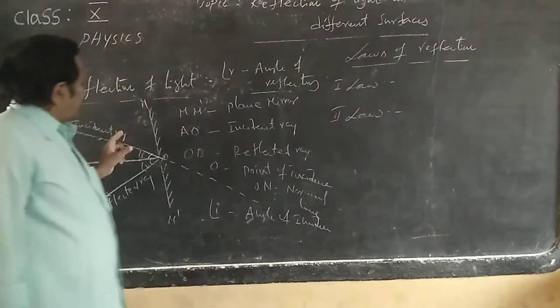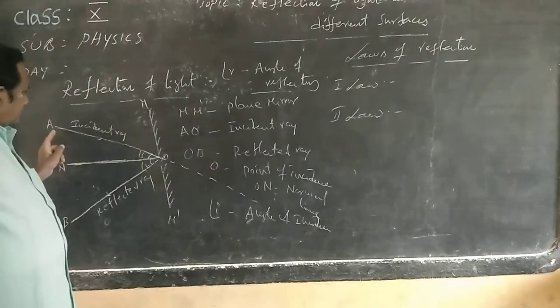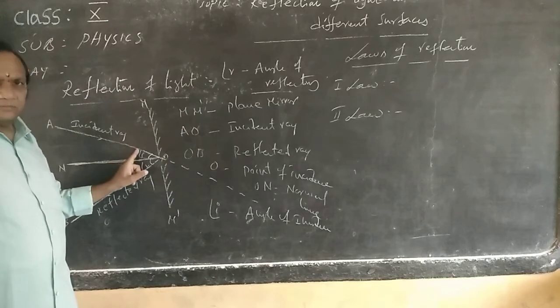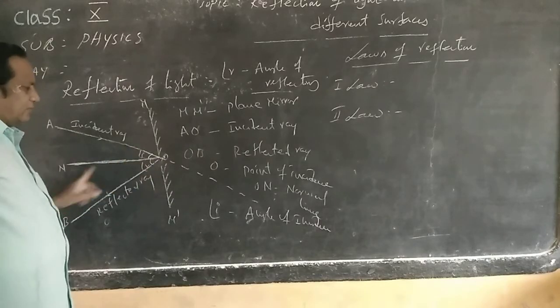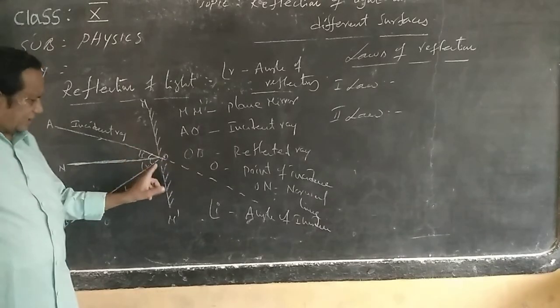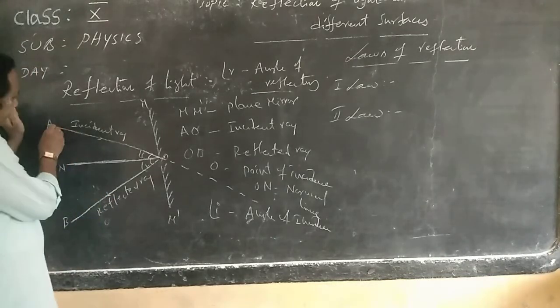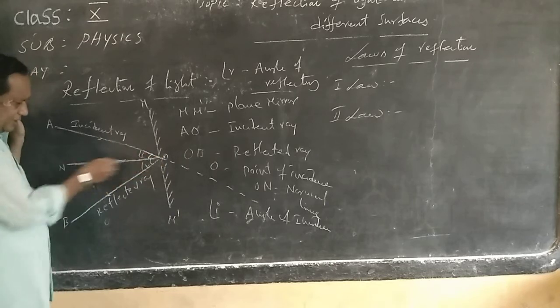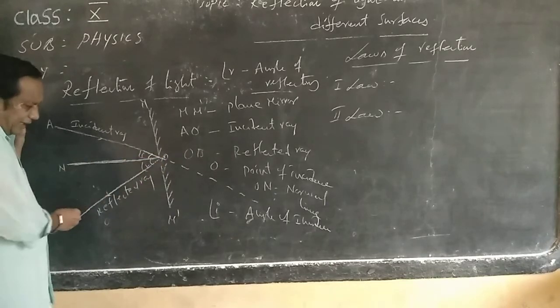You see the incident ray, normal line, point of incident, reflected ray. You see all of them.